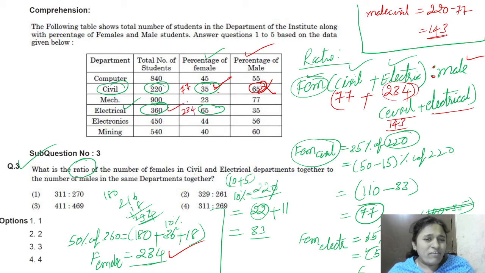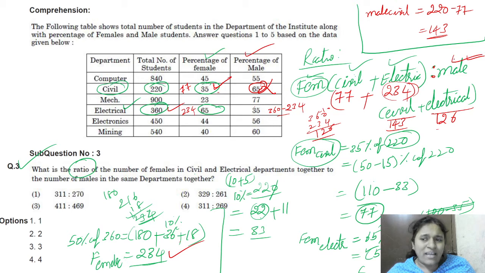Then can we find the male? Male is 360 minus 234. How much will we get? 10 minus 4, 6. 5 minus 3, 2. 3 minus 2, 1. That is 126. Then do the total.